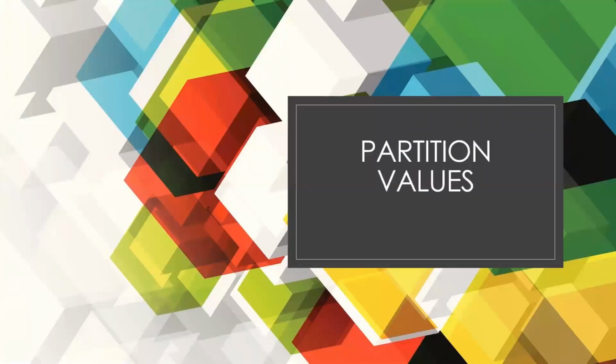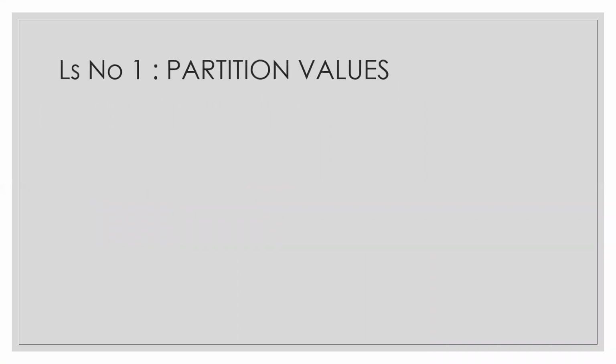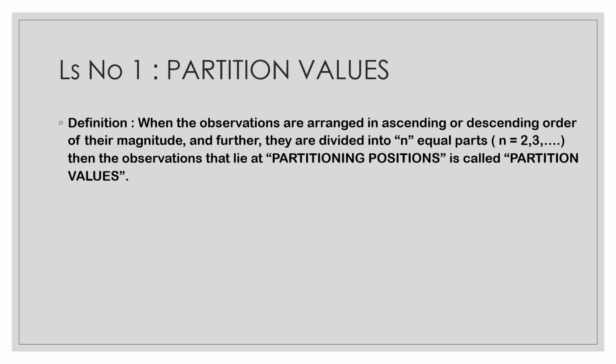So class, here is our lesson number 1, partition values of our 11th standard Maths 2 syllabus. So with this class, we can arrive at the definition of partition values. When the observations are arranged in ascending or descending order of their magnitude, and further they are divided into n equal parts like n is equal to 2, 3 and 6, then the observations which lie at that partitioning positions are called as partition values.